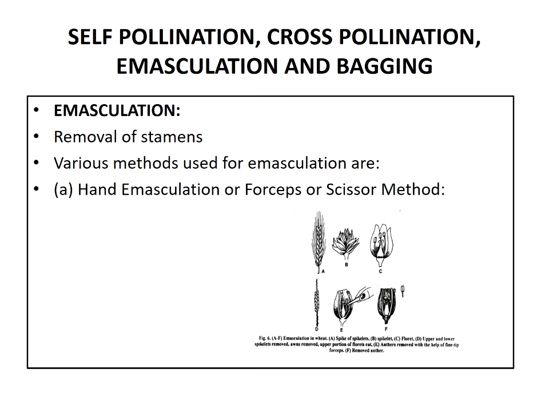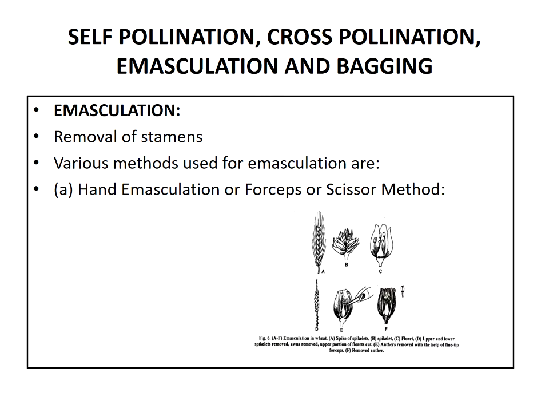So next is emasculation. It is a step in the hybridization technique, and inbreds are grown under normal conditions and are emasculated. Emasculation is the process of removal of stamens from the female parent before they burst and shed their pollens.